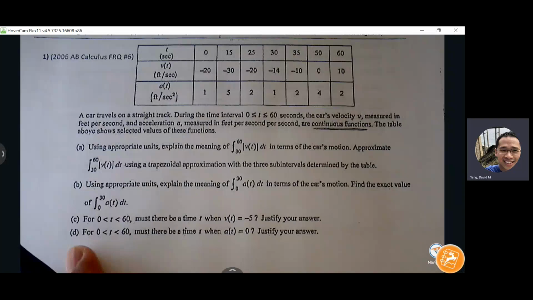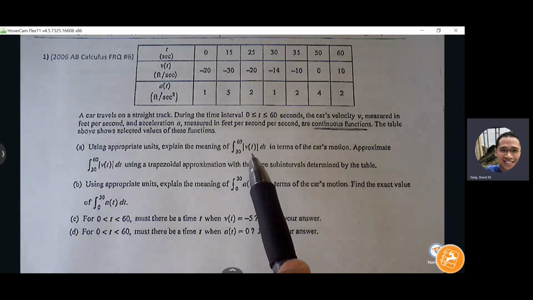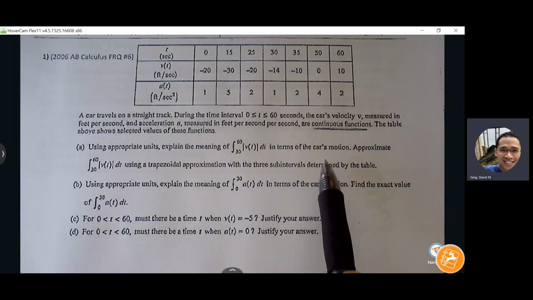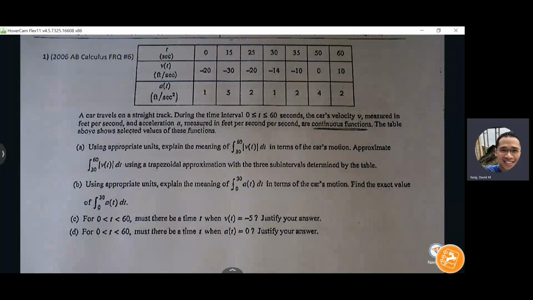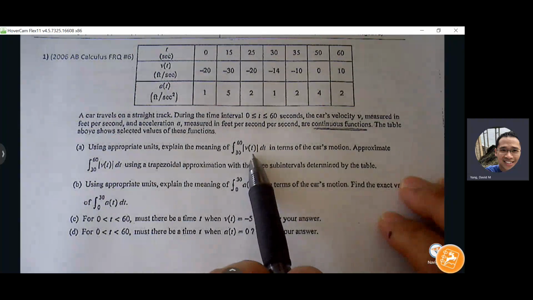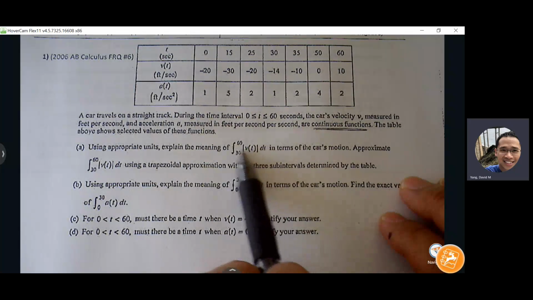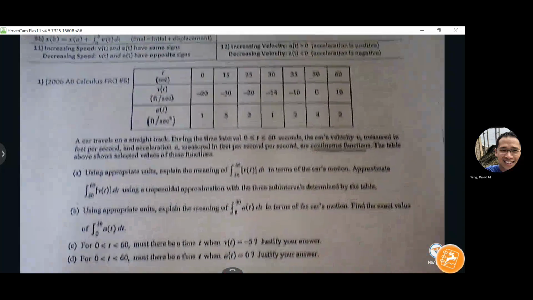Okay, so part A says, using appropriate units, explain the meaning of the definite integral from 30 to 60 of the absolute value of v of t in terms of the car's motion. Approximate using a trapezoid approximation with 3 subintervals determined by the table. So what do you think this absolute value of v of t integral is going to tell us that's different than without the absolute value?